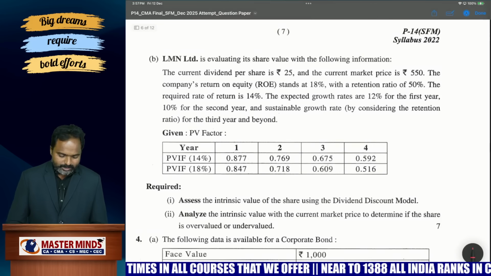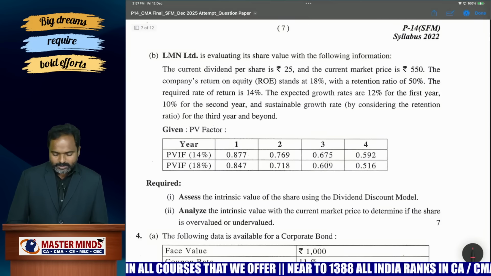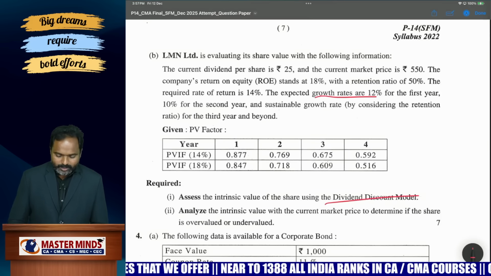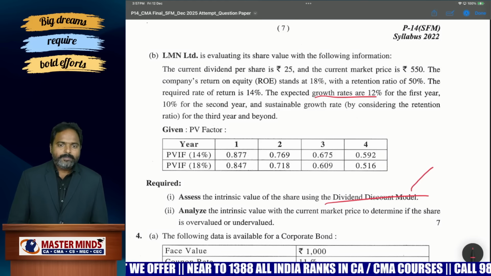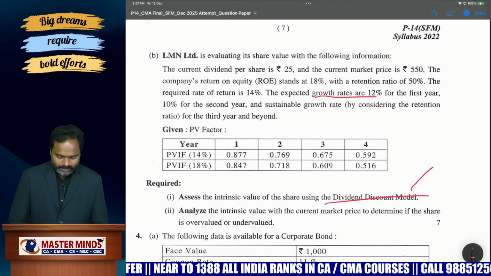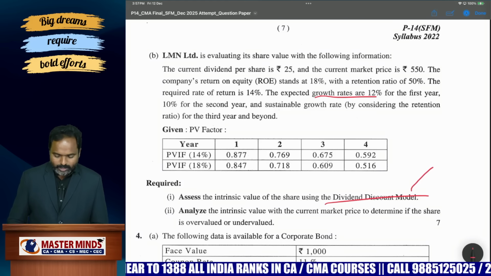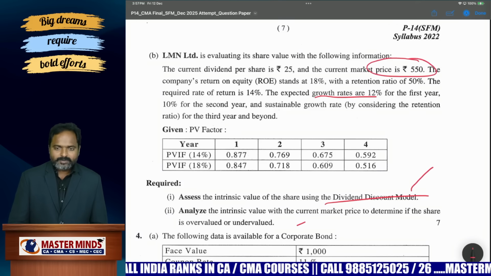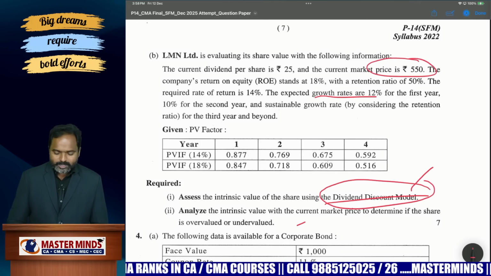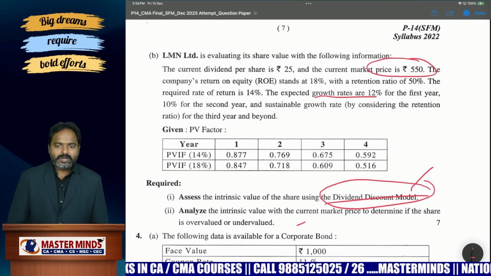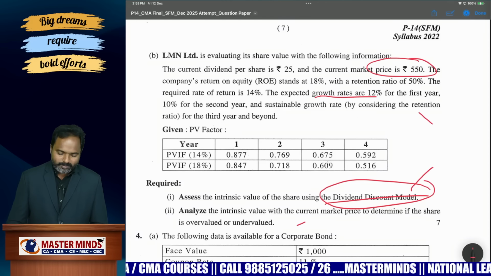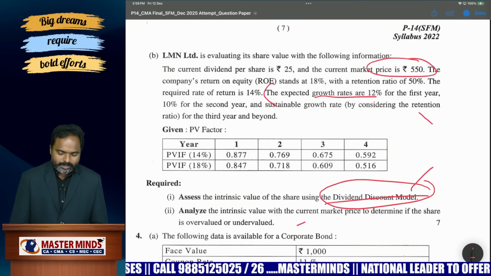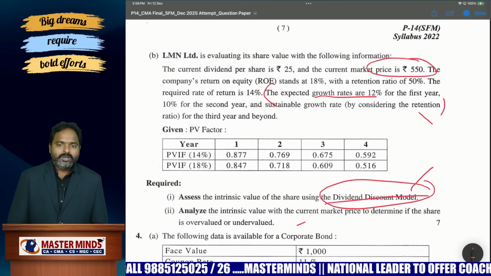Okay. Next, valuation of shares. Actually, they are asking based upon the growth rate, or both, based upon the dividend discount model. You have to calculate the valuation of the share as per the market price given. The market price is 550, and as per your calculation you have to find the value and decide whether it is undervalued or overvalued. Very simple problem. The only thing is multiple growth rates. That's all. This multiple growth rate model is already covered in our classroom discussion.